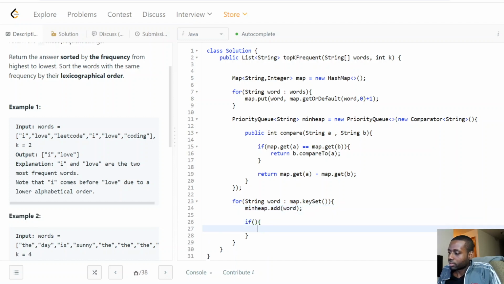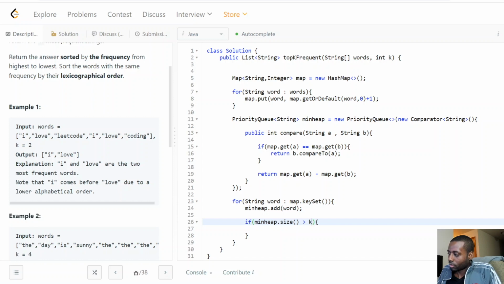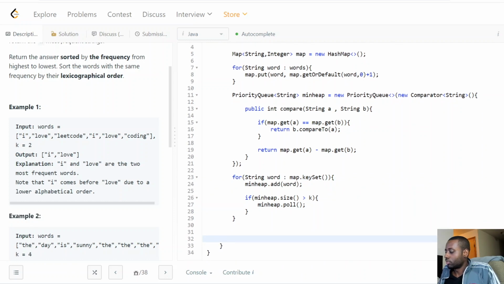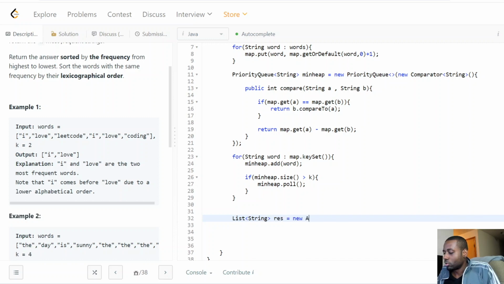And if we go over a certain size, right? If the min heap gets too big, okay, we're gonna take out that smallest one, right? Or if they're all the same, right? We would remove the lexicographically bigger word out of all the words that are the same, okay? And then after we do that, guys, right, we're almost pretty much there, right? So what we're gonna do next is have our list, right? I think we're almost there, okay?